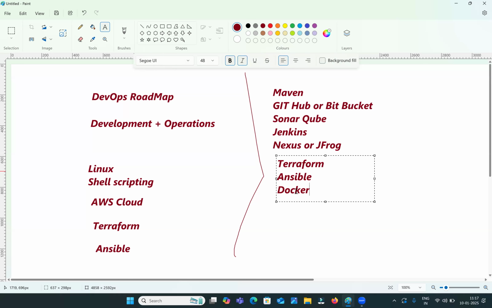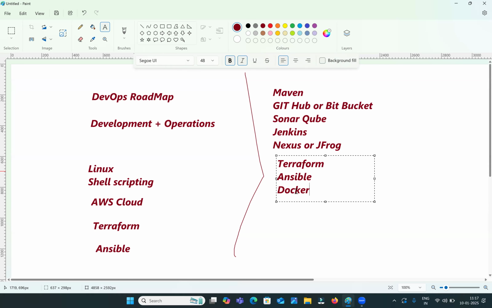See guys, whenever you are developing an application, you need to take care of a lot of things. Application code, software, libraries, dependencies, binaries, software versions. Those many things you need to take care of. So in your system you did all the required setup and you have developed the application. It is working fine in your system.